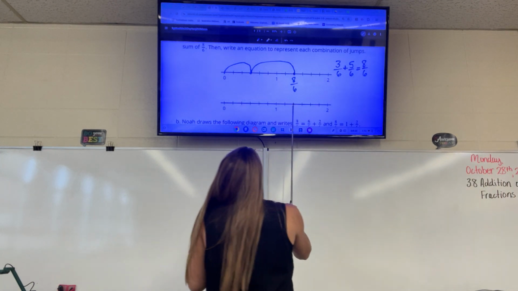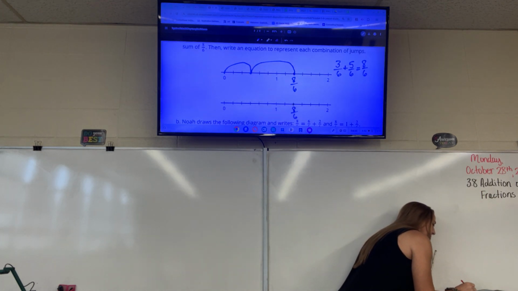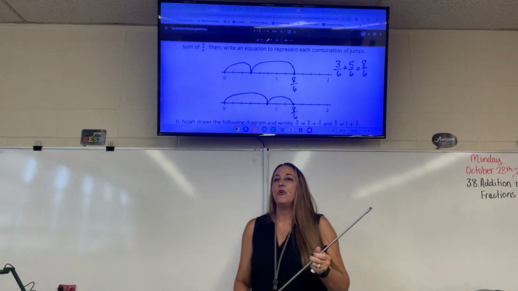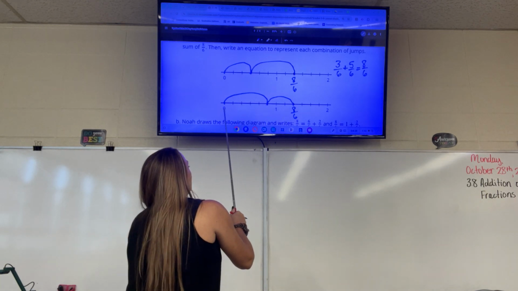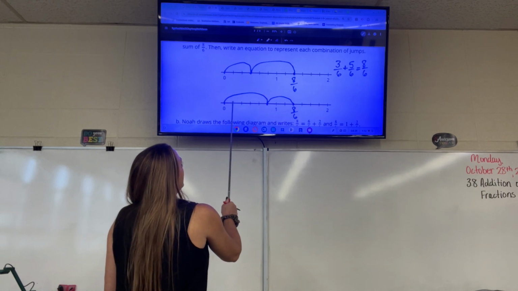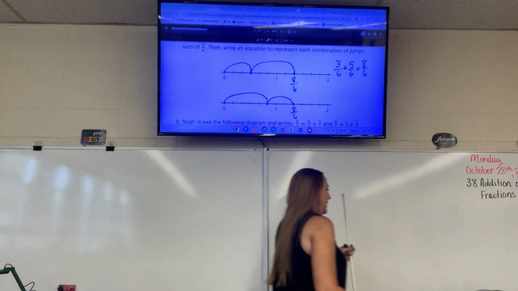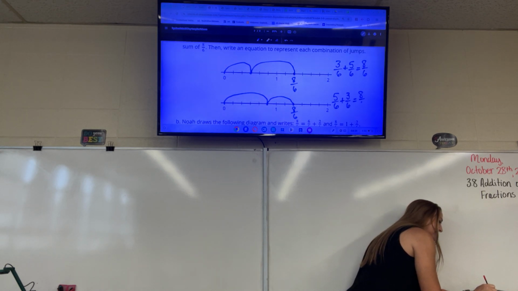Okay, next we're going to jump to 8/6 again, but we're going to do it in a different way. So I'm going to start at 0 and I'm going to go to right here, the mark before one whole, and then jump the rest of the way. So how far did we jump to begin with? 1/6, 2/6, 3/6, 4/6, 5/6. And then we jumped 3 more sixths for a total of 8/6.